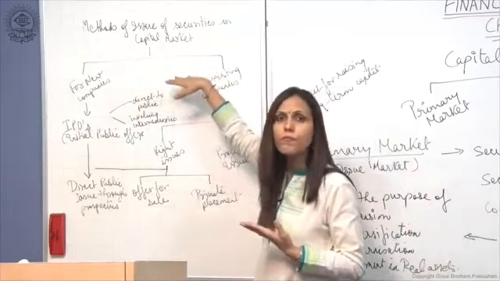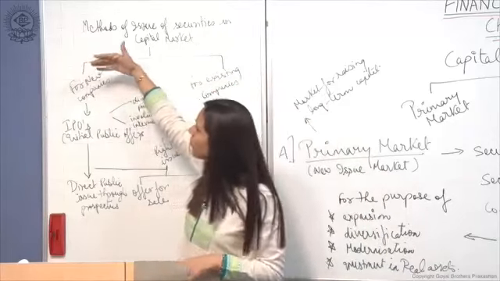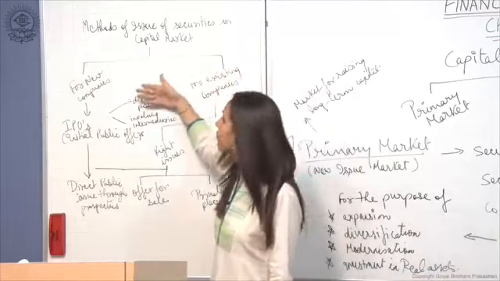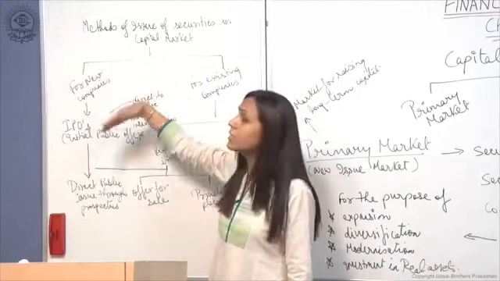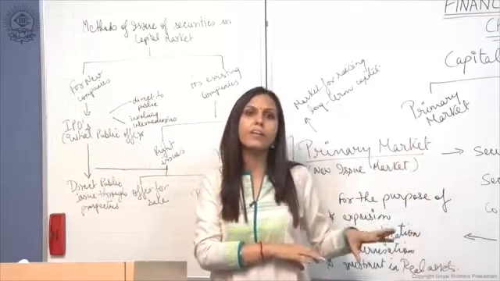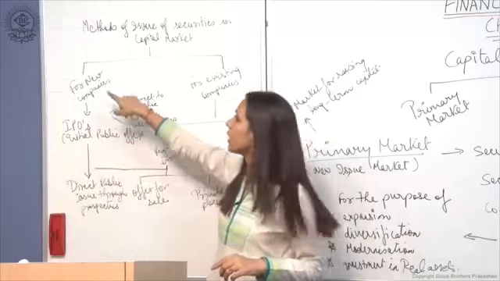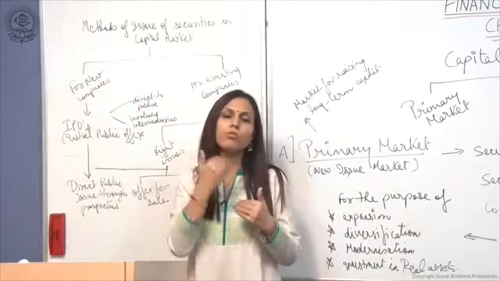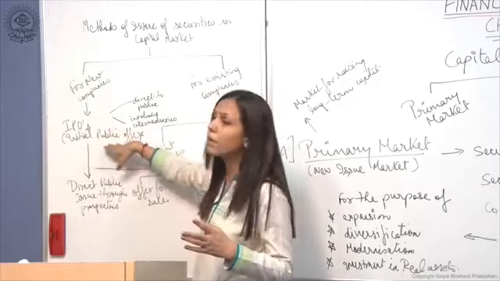There are two methods of issuing securities in the primary market, for new companies or for existing companies, right? If any new company is raising funds through issuing any kind of shares, debentures or bonds, that is called the IPO, initial public offer. This company is new and it is coming up in the primary market to raise capital through the issue of shares, debentures or any kind of bonds. So this is called the initial public offer.